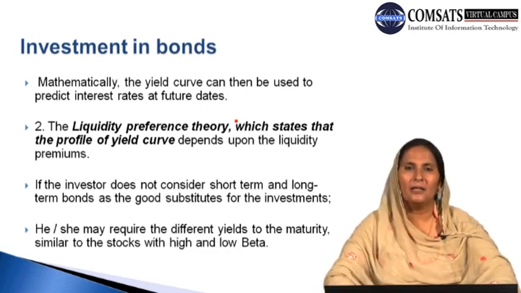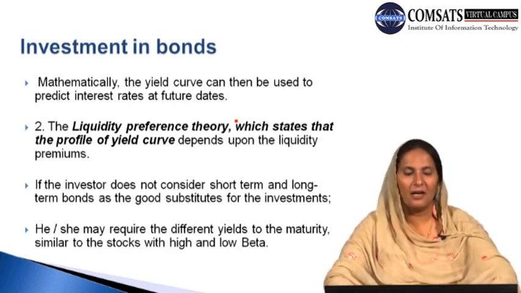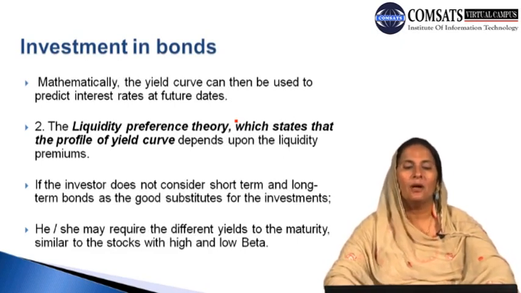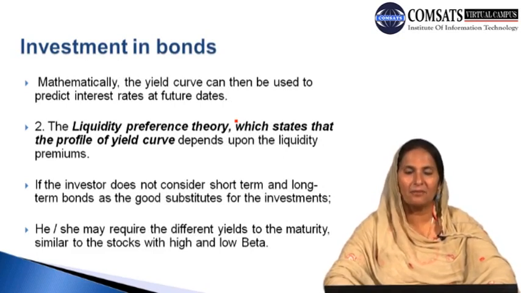They use the liquidity premiums in order to distribute the profit and to undertake the other transactions which they are required to make. Therefore, liquidity preference theory indicates, as the name of the theory tells us, that the profile of the yield curve depends upon the liquidity premium, that is, what the liquidity premium investor or buyer of the bond is likely to yield. So what is the profile of the yield curve?